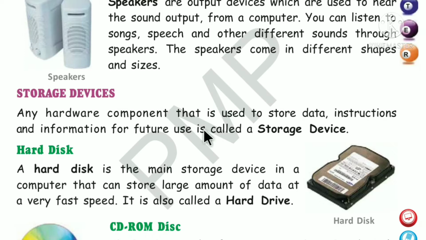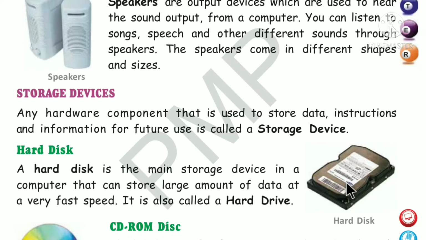But that is the main use of computer, no? So this is storage devices, and this is also a hardware component. Which are the storage devices here? Hard disk. A hard disk is the main storage device in a computer that can store large amount of data at a very fast speed. It is also called a hard drive. This is storage device. It can store data at very fast speed.